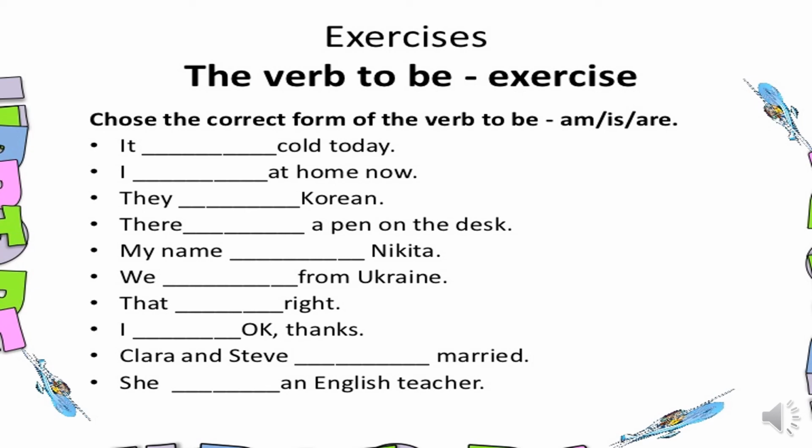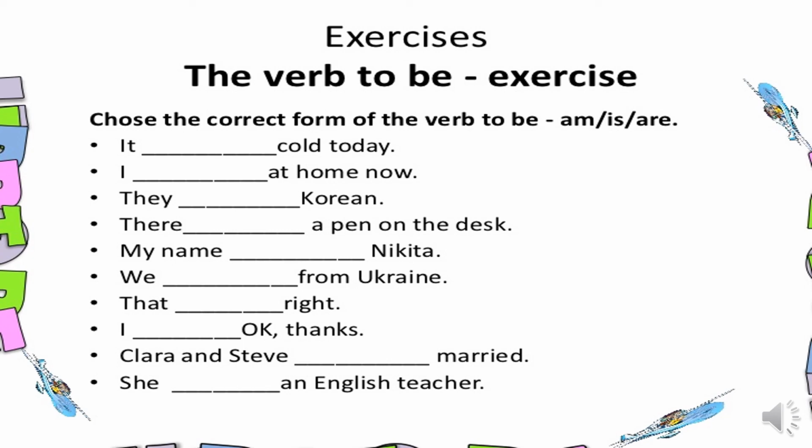There dash a pen on the desk, a pen, so there is a pen on the desk. My name dash Nikita, so it is my name is Nikita. We dash from Ukraine, we is plural, so we will say we are from Ukraine.